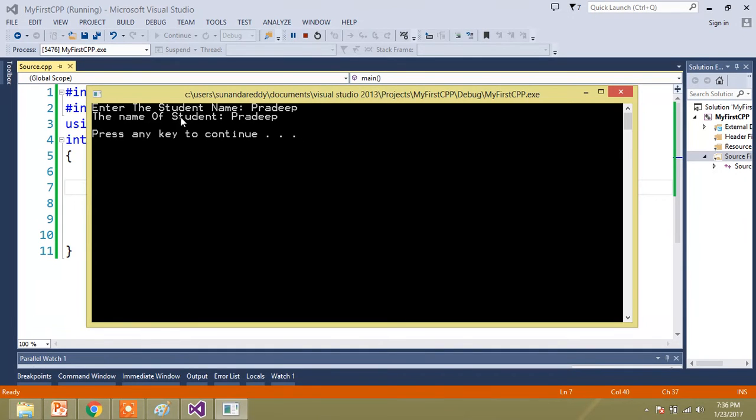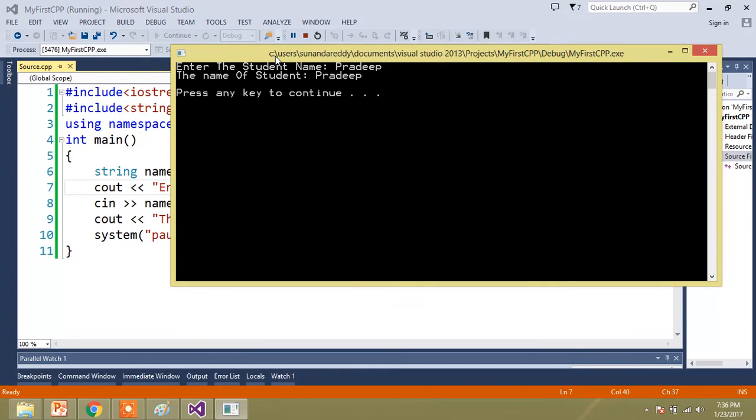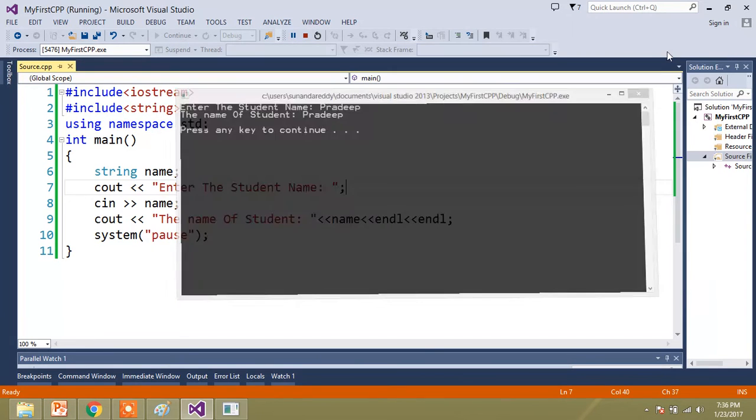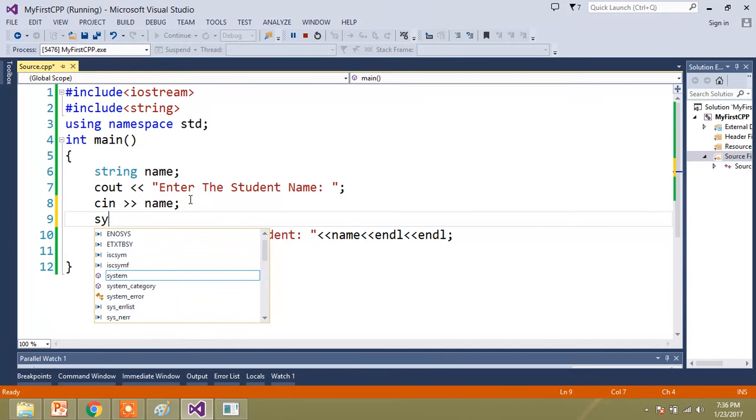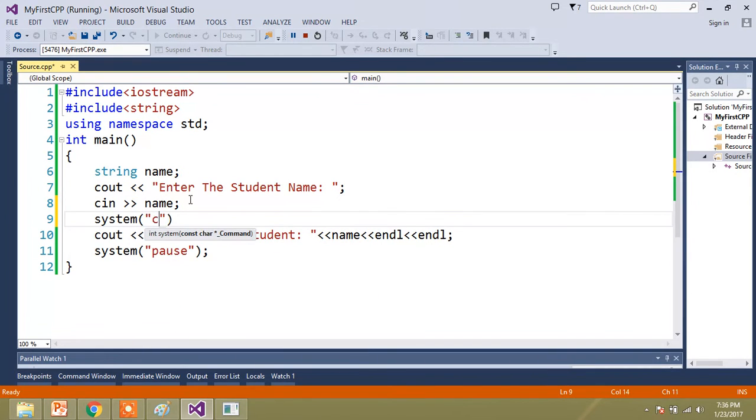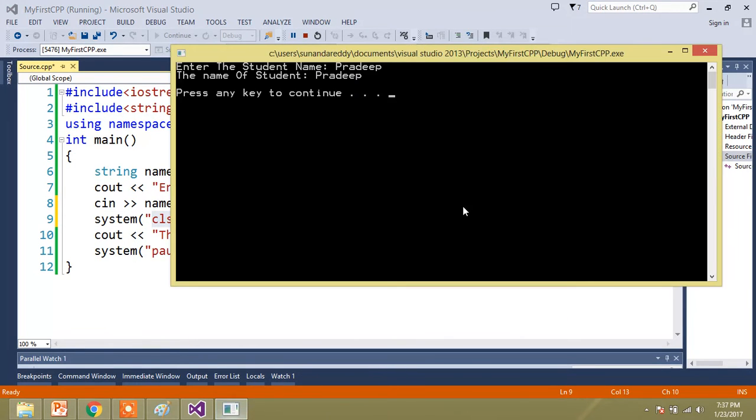Now see here, enter the student name is called first, and then whatever the user has entered, Pradeep, is shown. Now suppose this line is to be erased before going to the next line. Then you need to use system CLS. After taking the name, it is going to clear the screen. Let's run this program and see.